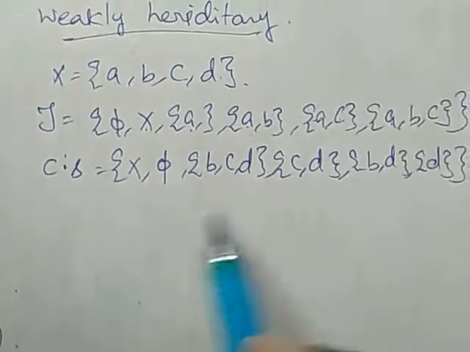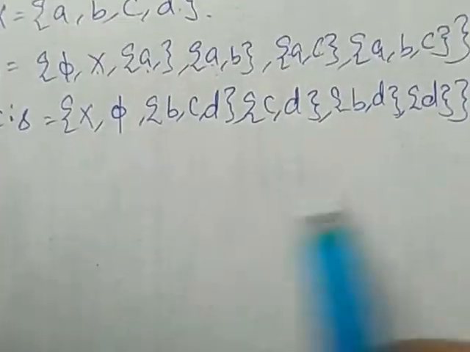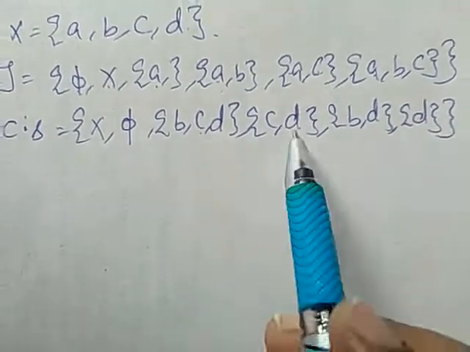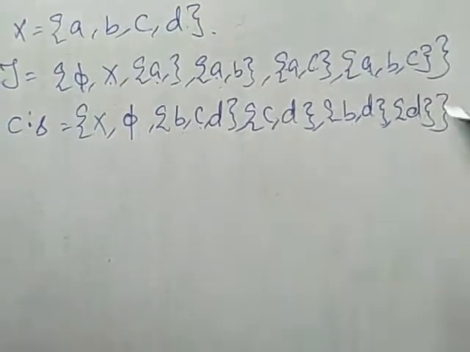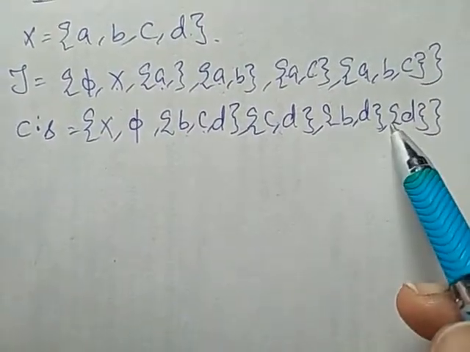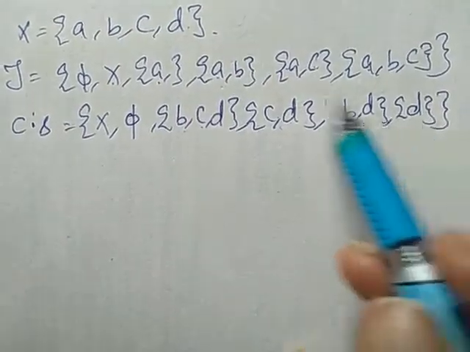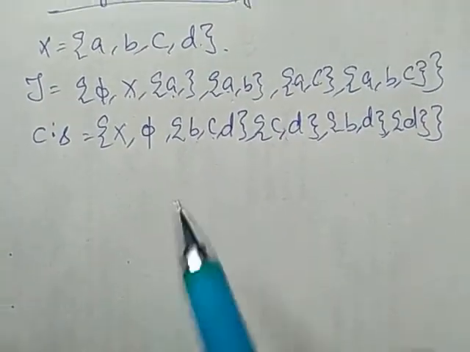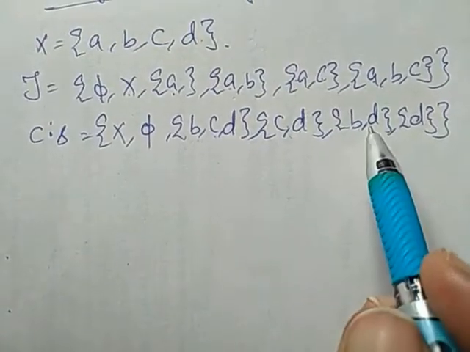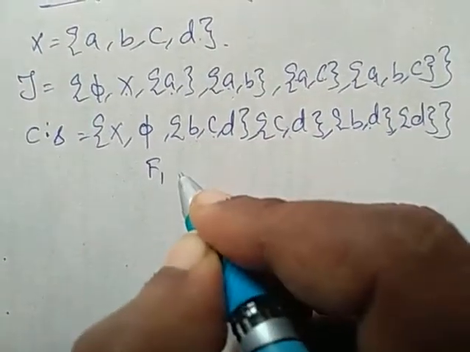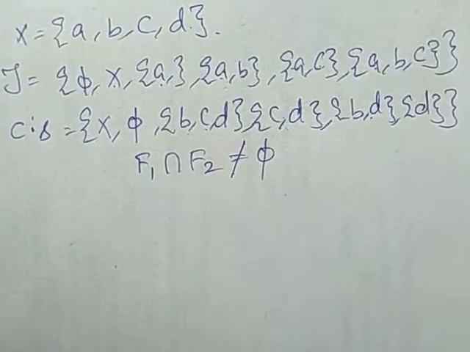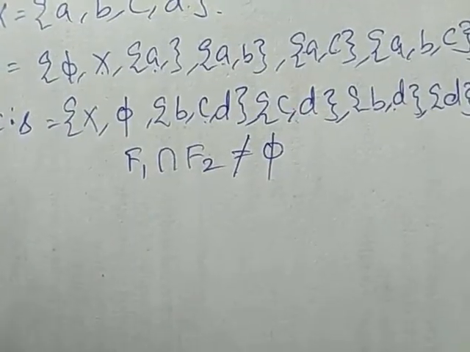Here, we look for disjoint closed sets. If I consider these two sets, the intersection is D. If we consider these two sets, the intersection is D. If we consider any two sets, the intersection will be D. So, we cannot find closed sets F1 and F2 such that their intersection is null. Now, we are going to consider.